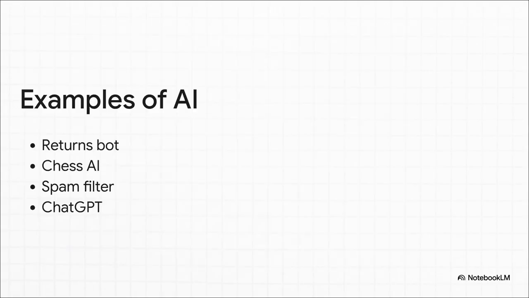So just how wide is this umbrella? Well, think about a super simple, rule-based chatbot that just redirects the customer to a returns page. That's AI. It's basic, sure, but it counts. A chess engine that calculates millions of moves to beat a grandmaster? AI. A spam filter catching junk email? AI. And yeah, of course, ChatGPT is also AI. Under the hood, these are radically different kinds of systems, but they all sit safely under this giant AI umbrella because they all appear to behave intelligently.